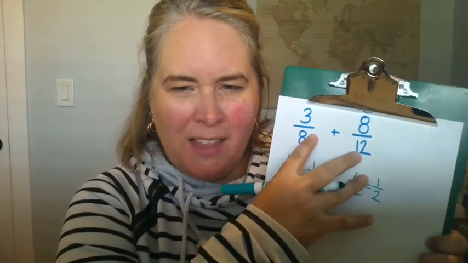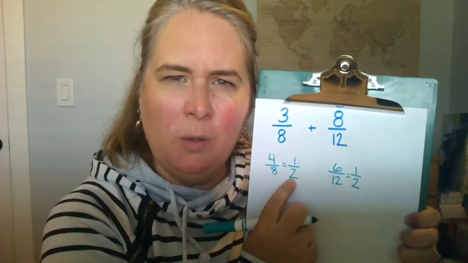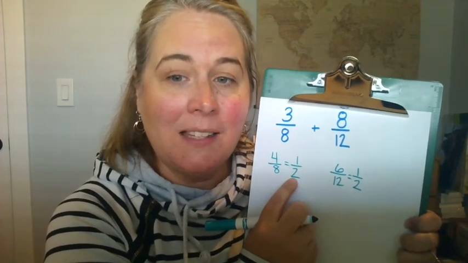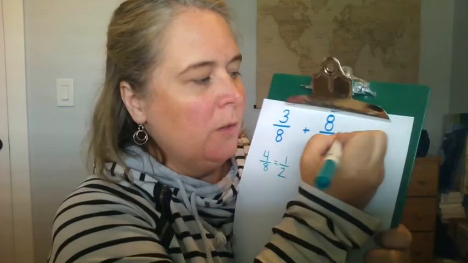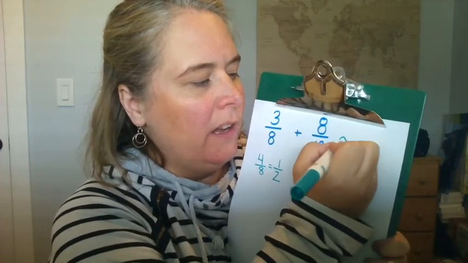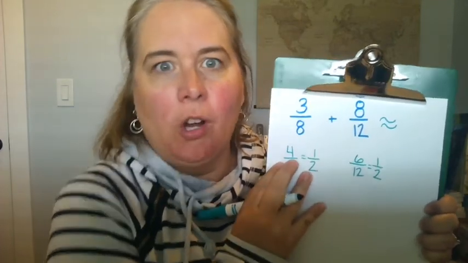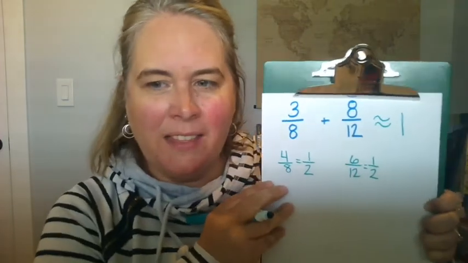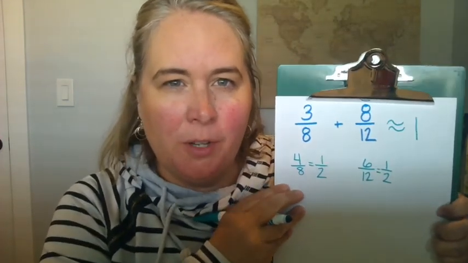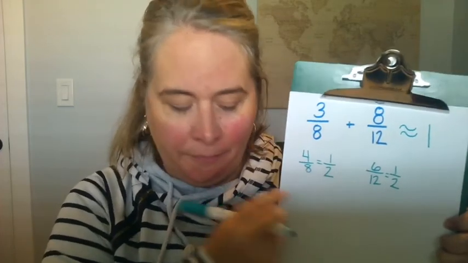So I'm going to think about these numbers as that one is close. 3/8 is close to 1/2. It's a little bit less. And 8/12 is a little bit more than 1/2. So I'm going to put a squiggle equal sign, and that means about or close to 1. I think that this answer is going to be close to 1 because I used the landmark 1/2.